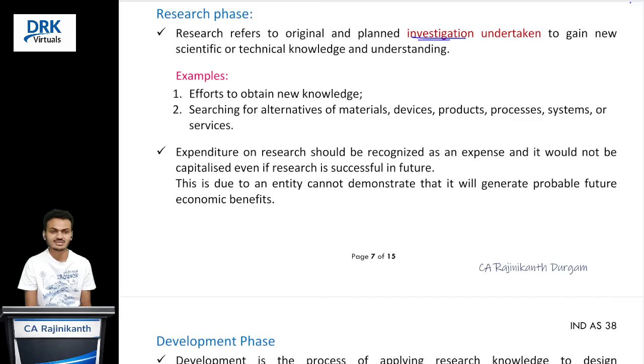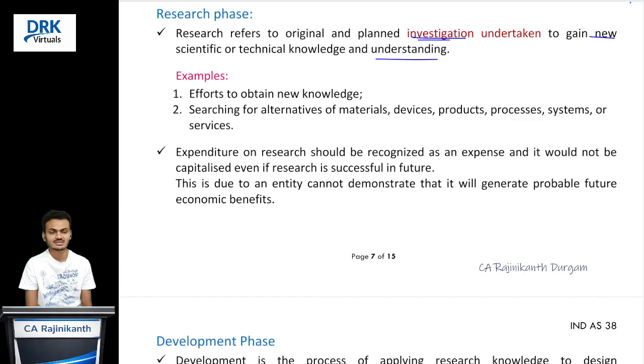Research is an investigation to acquire new knowledge or new understanding, maybe about a new product or service, or for improvement of an existing product or service or system or process, whatever it may be. So whatever expense we incur during the research phase, we should not capitalize. We should charge it to the profit and loss account as an expense, even if that research is going to be successful.